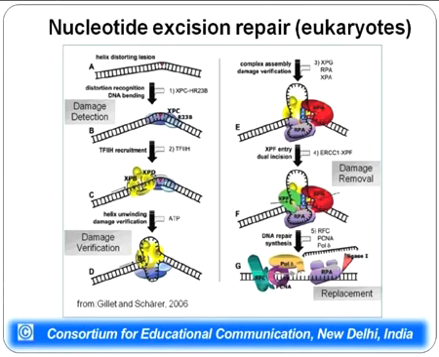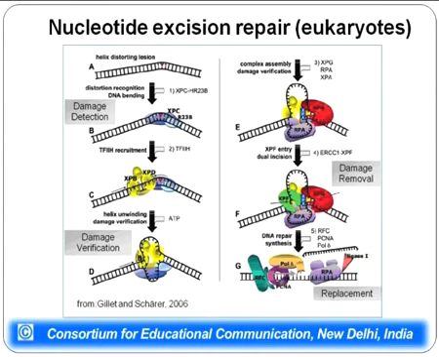After its loading, it recruits another protein known as TFIIH. This TFIIH is a very important protein because it takes part in nucleotide excision repair and it also takes part in transcription. After XPC and TFIIH have been loaded, there is a loading of other proteins known as XPB and XPD, which take part in unwinding of the DNA and the verification of the damage, and then other proteins come into play.